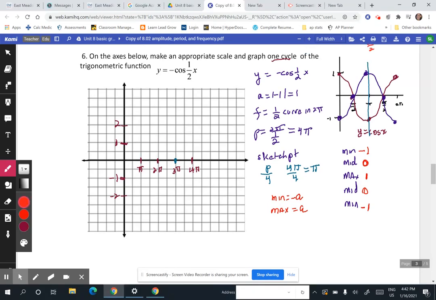We're now ready to graph the function, so let me get out, let's try purple, to sketch the points. In this case, our graph is starting out with a minimum value of -1. We then go to the midline of 0, the maximum value of 1, back down to the midline of 0, and back down to our minimum of -1. We make a nice smooth curve and make sure to label.